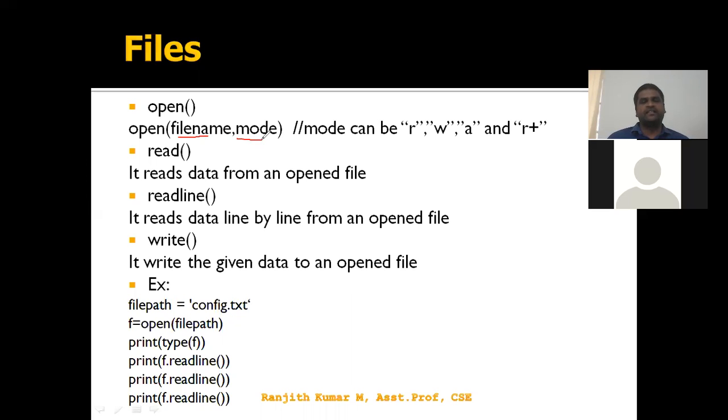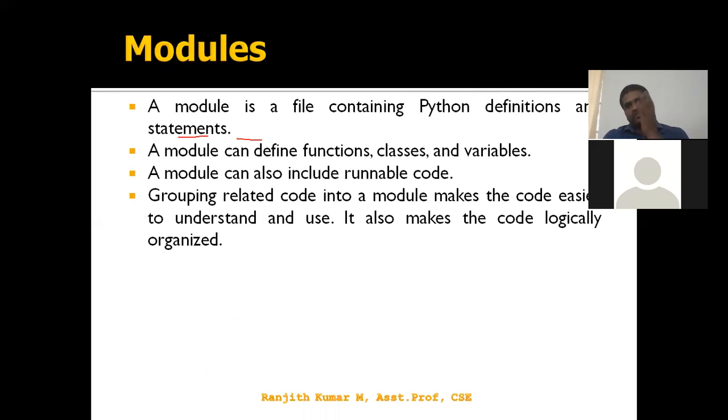Okay, print type of f. So what type of it is? File type, IO type. So it's going to print line by line. Okay, this is about the file operation. We are going to know one by one. Okay, after module.